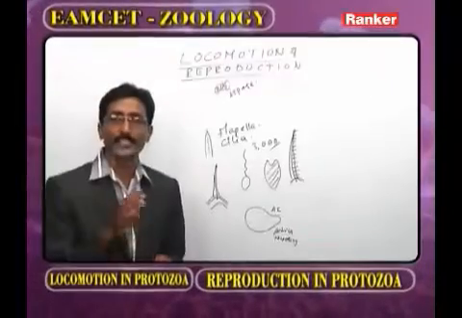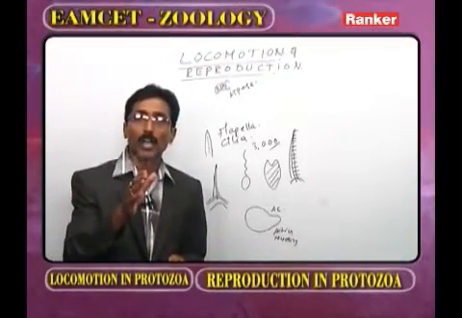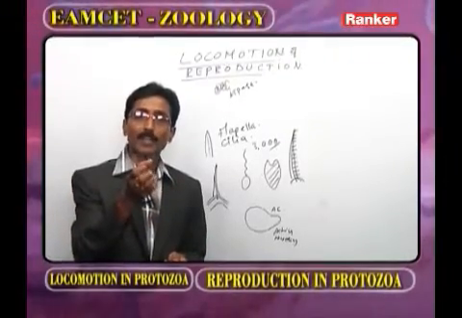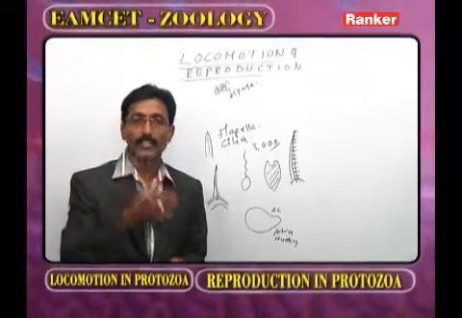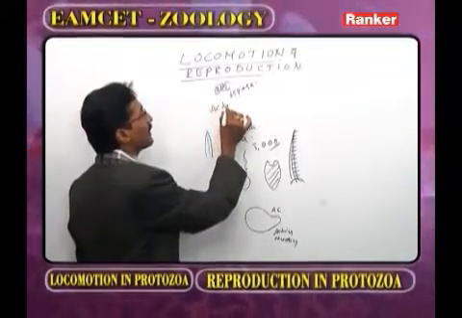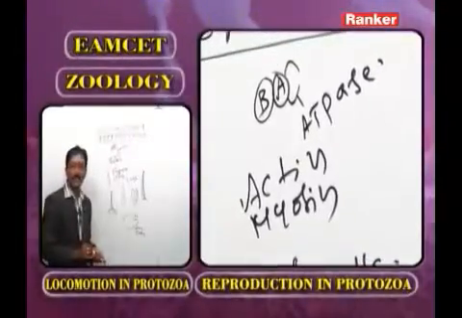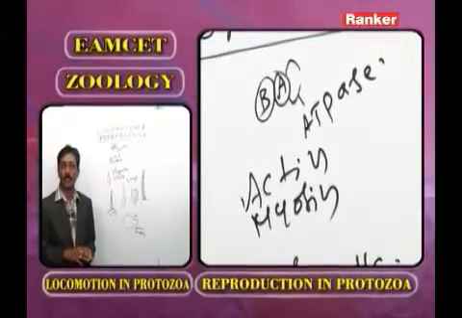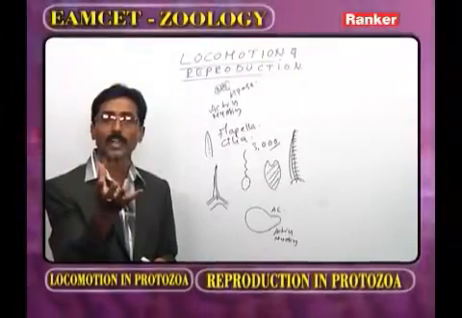Where we studied this information, as we observe the amoeboid movement. The amoeboid movement explained by Goldacre and Lars based on molecular biology. According to Goldacre and Lars, in the cytoplasm of amoeba, two types of proteins are present. One we call it as actin, and the second one we call it as myosin. Now during the formation and disappearance of Pseudopodia, the actin and myosin protein molecules will undergo contraction and relaxation.